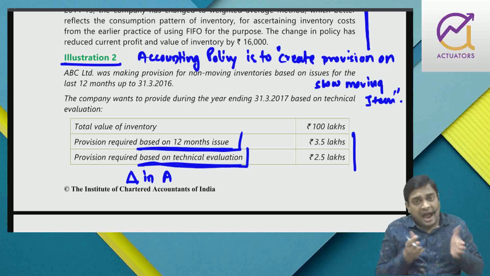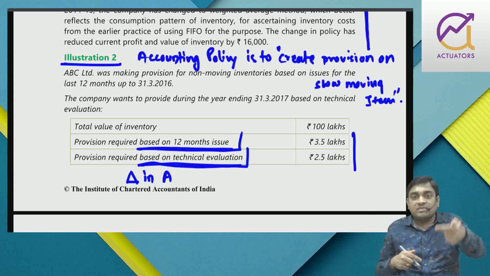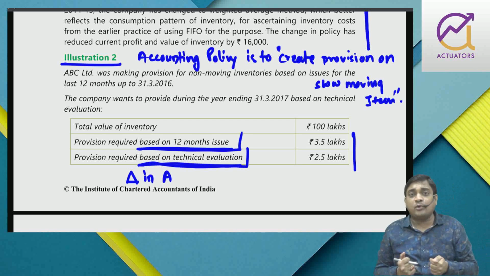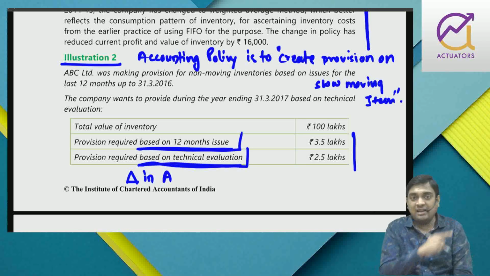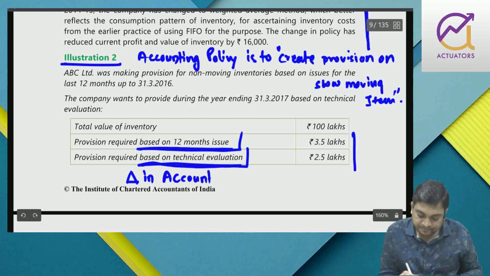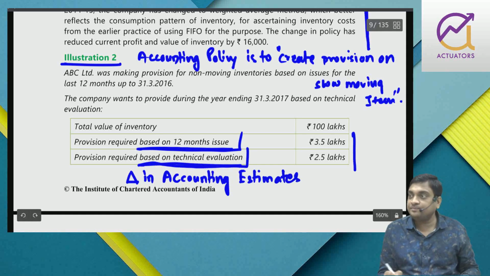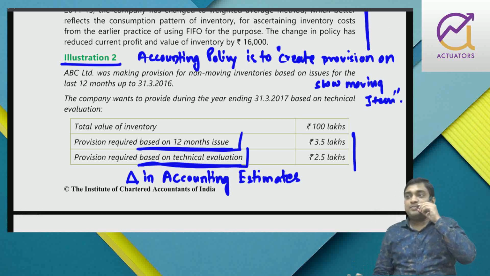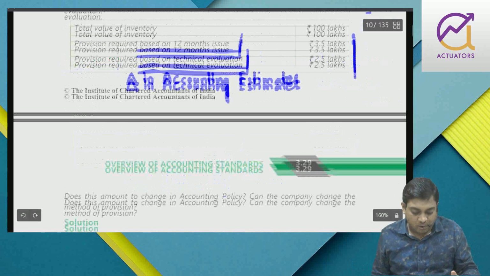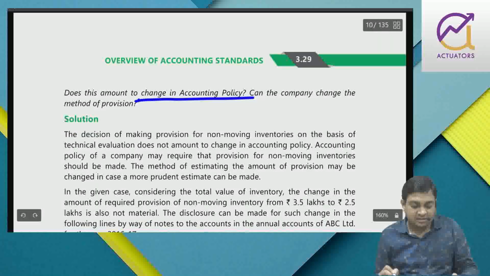But here I am anyway creating provision. I haven't changed my policy, but how to ascertain that provision amount, that I have changed. So this is simply change in accounting estimates. Is that fine? This is purely case of change in accounting estimate. So does this amount to change in accounting policy? No.